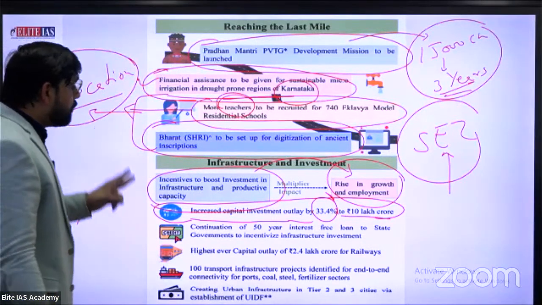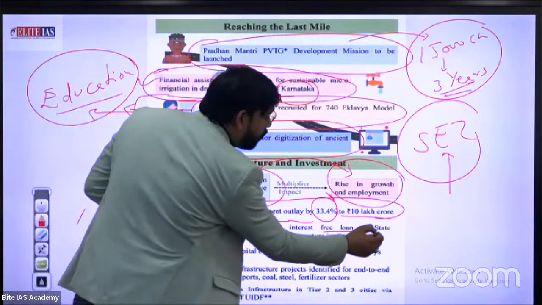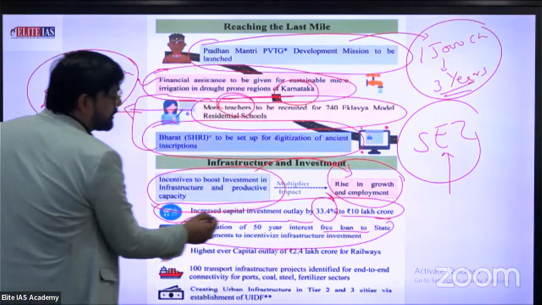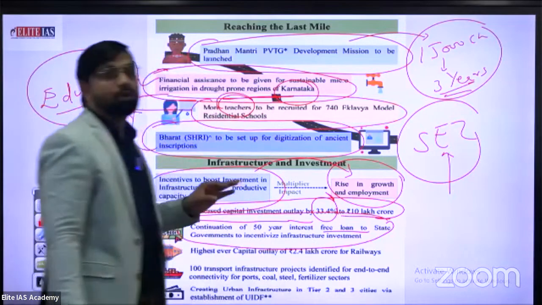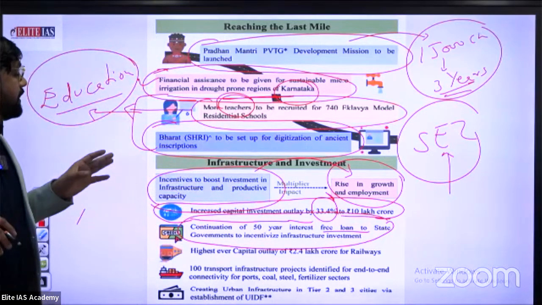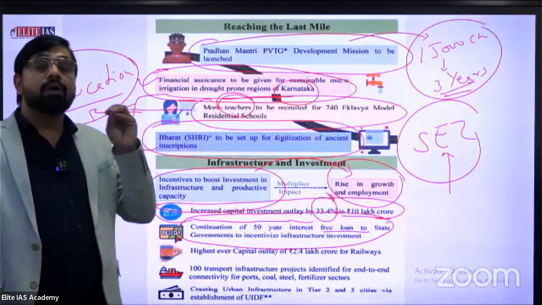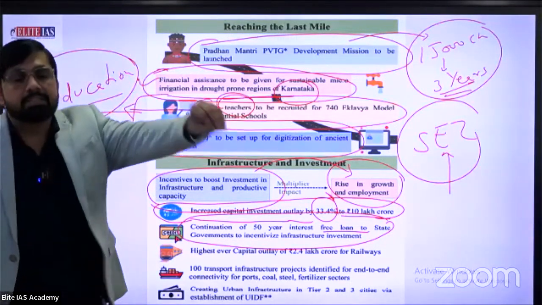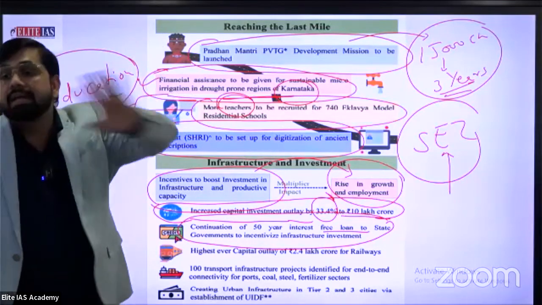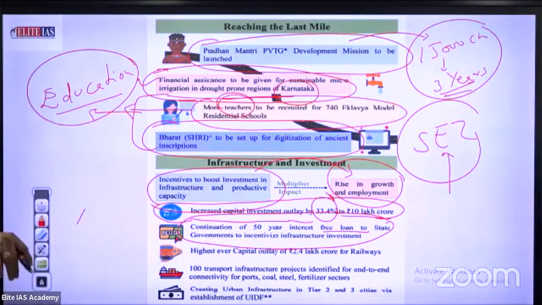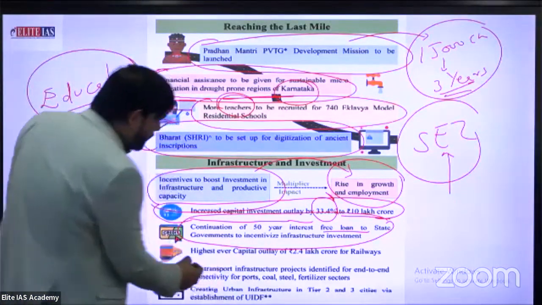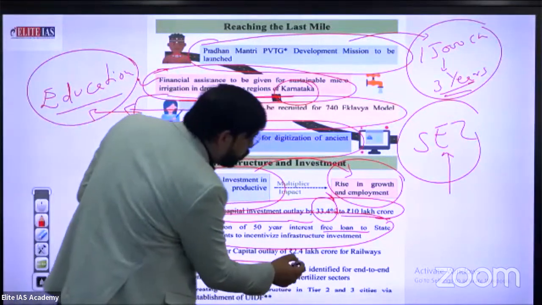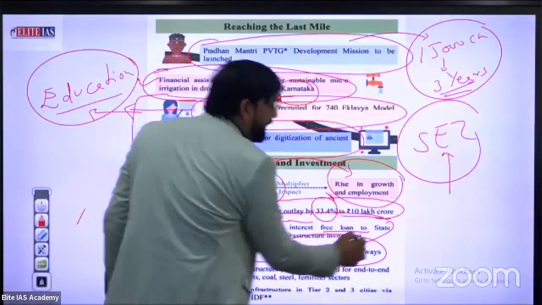Second thing, continuation of the 50-year interest-free loan for states. Continuation means this decision is totally retained. 50-year free means not a single interest. The government provides financial assistance directly in terms of loans, which are totally interest free. Okay. So the third thing, highest ever capital outlay, 2.4 lakh crore to railways.